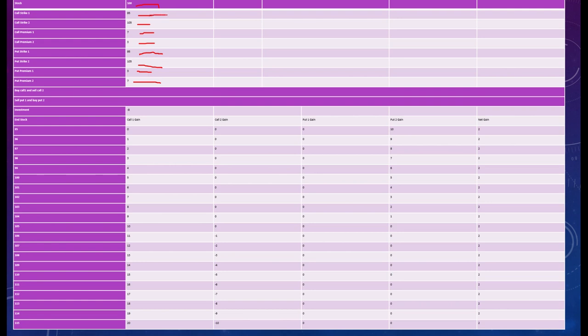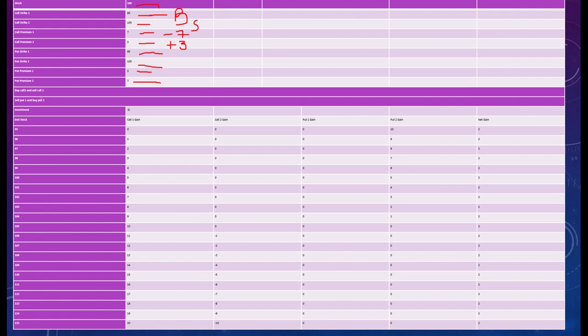If I'm buying this call 95 and selling this call, this is buy call 1 and sell call 2. If I'm buying something, I have to pay. This is minus 7, right? And if I'm selling something, selling call 2, it means I'm receiving 3 rupees. So this is plus 3.